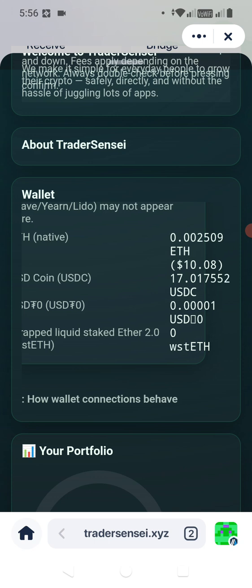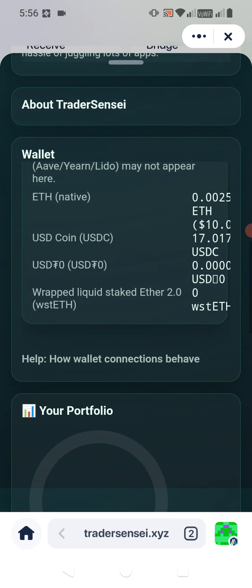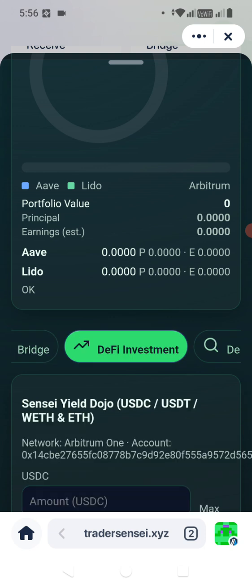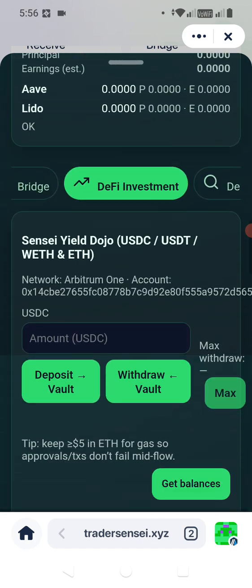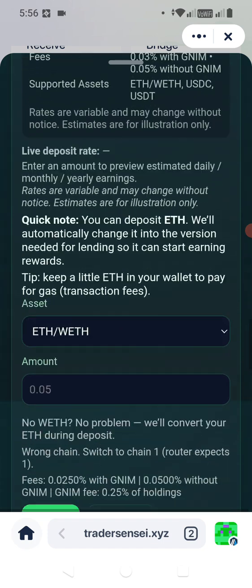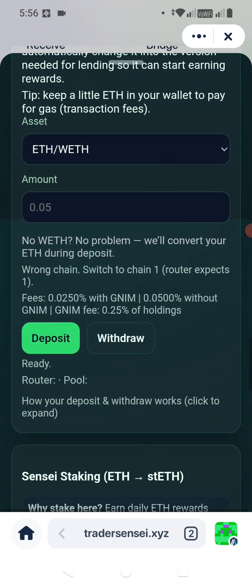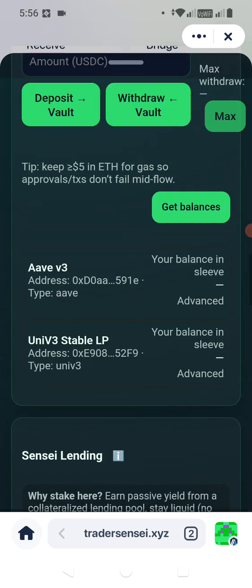You can see how much we've got. In Ethereum, we have about $10 for gas, and $17 USDC. We don't have any USDT, and we don't have any of the wrapped WETH on the Arbitrum network. But here's where I wanted to show you. We're going to click on the DeFi investment. The portfolio that you saw here when we were on Ethereum comes from your investments when you have deposits in the Sensei lending, as well as staking your Ethereum.